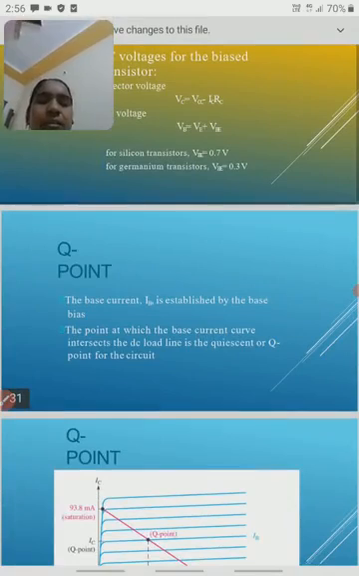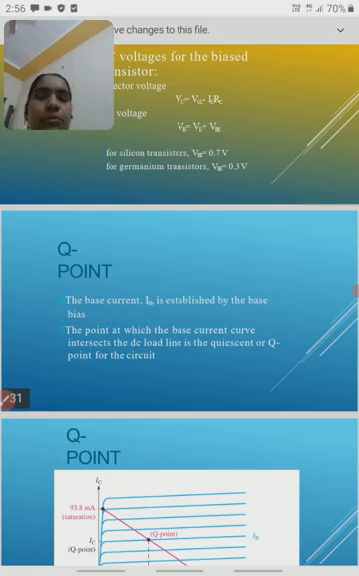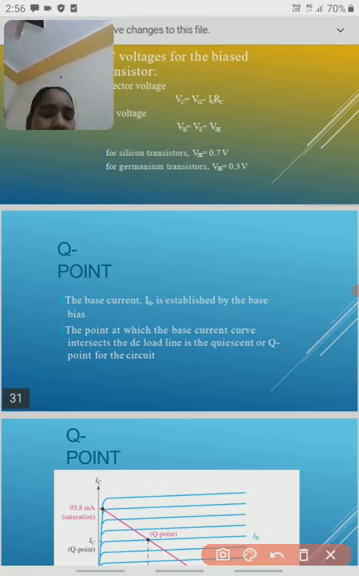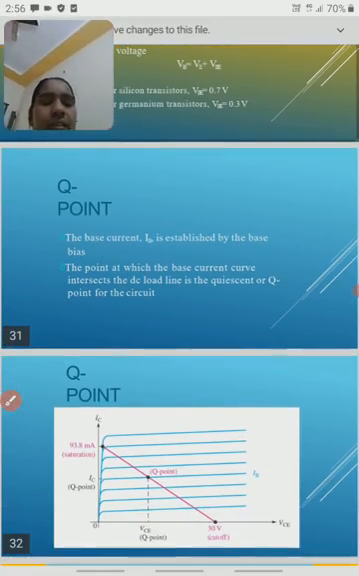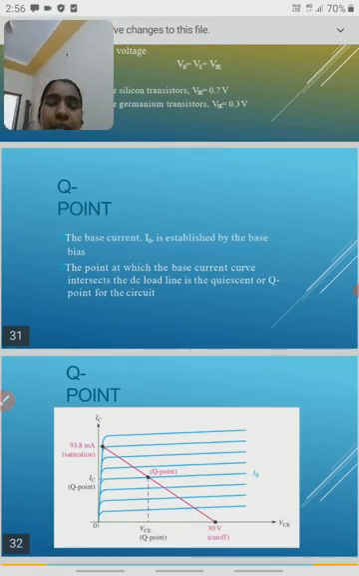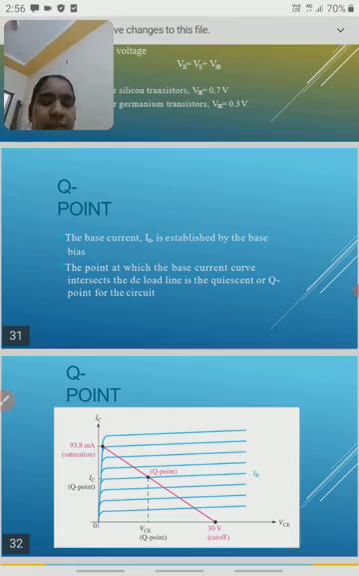So VCC minus IC RC, we can apply Kirchhoff's laws and find out the voltages also. Okay, and another point is the Q point. Okay, so Q point is nothing but quiescent point. So what is meant by quiescent point? This is also another characteristic, another property of the transistor.